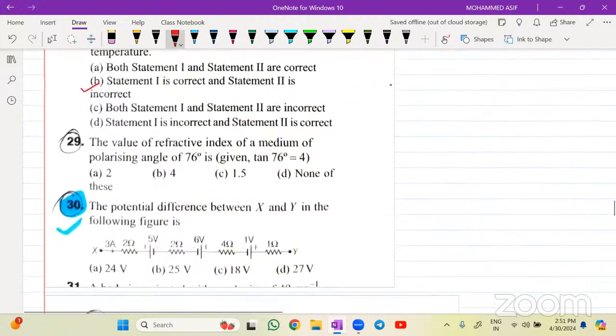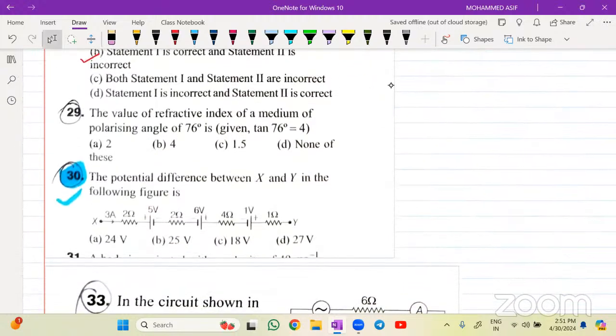Sure. Question number 29. The value of refractive index of the medium for a polarizing angle of 76 degrees, given tan 76 degrees is 4. Does anyone remember the formula? Polarizing angle: mu is equal to tan of i_p, Brewster's law. It is asking for the refractive index, tan of 76, and everything is given in the problem. So that will be equal to 4. It was such a simple question. You just had to remember the formula.